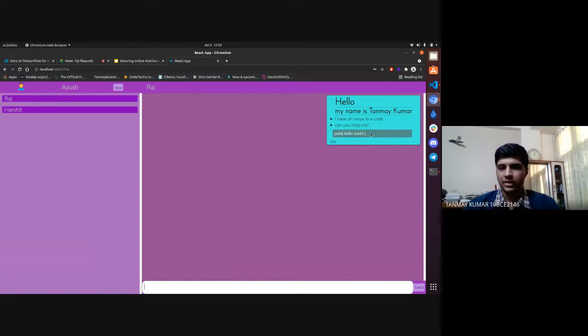We will also work upon the design part later on, like how we are going to show the heading and other things. In this way the message has been shared, and I can share multiple messages. But for now we are also going to show how it is preventing an XSS attack.